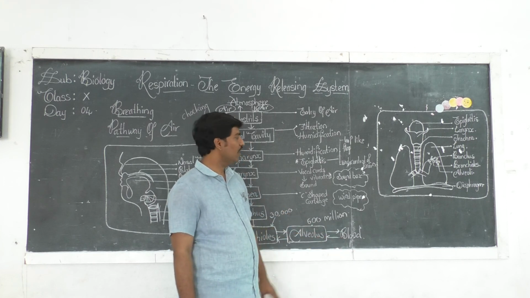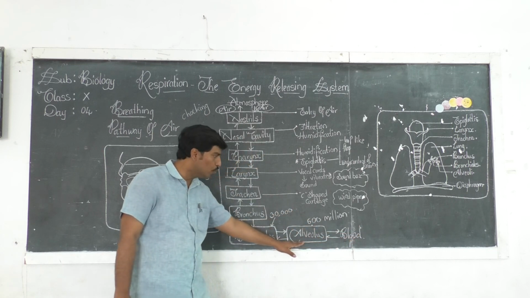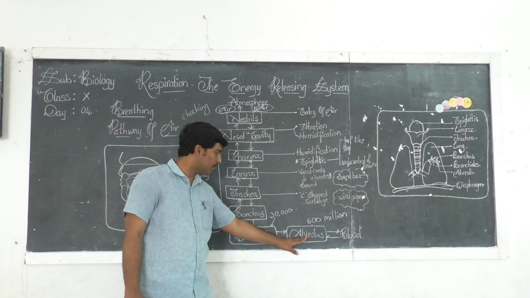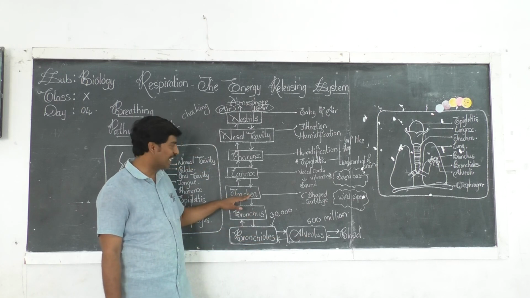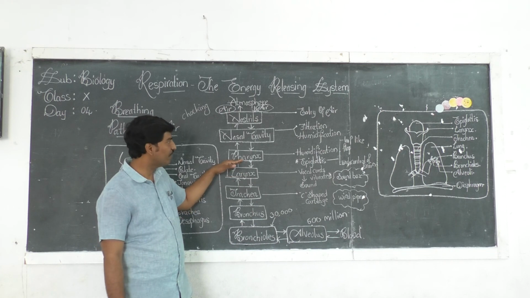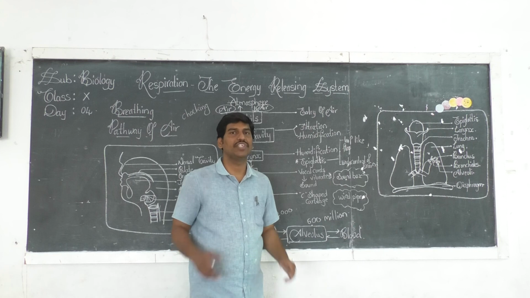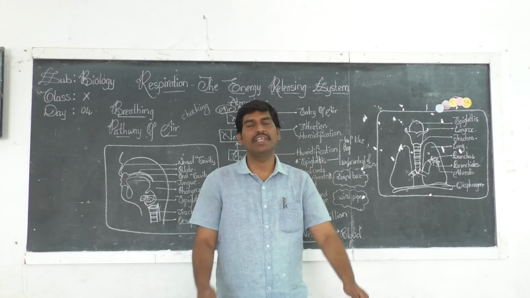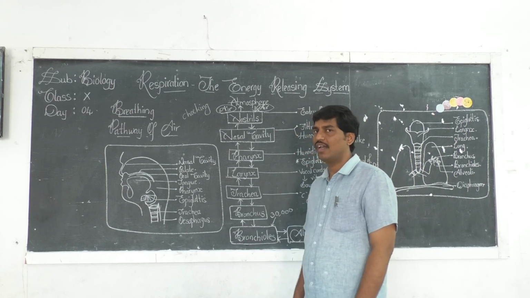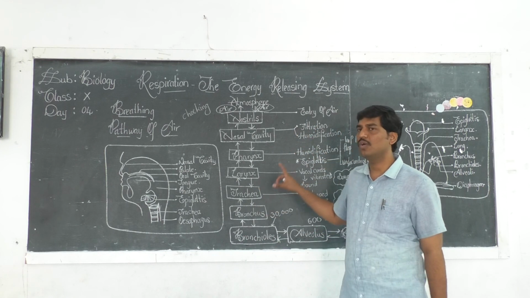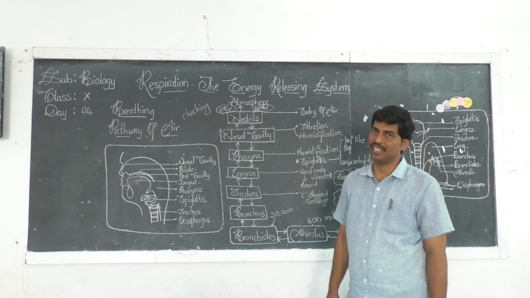In the same way, the carbon dioxide which is present in the blood moves from the blood to the alveoli, from the alveoli to the bronchioles, bronchus, trachea, then larynx, then pharynx, then nasal cavity, then finally nostrils, and from the nostrils it is released into the atmosphere. Right? And this is how the pathway of air takes place during breathing.